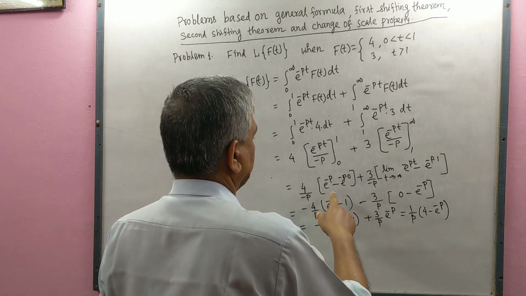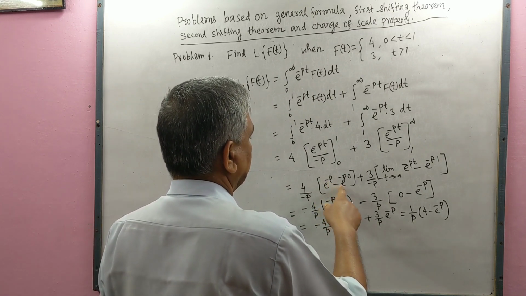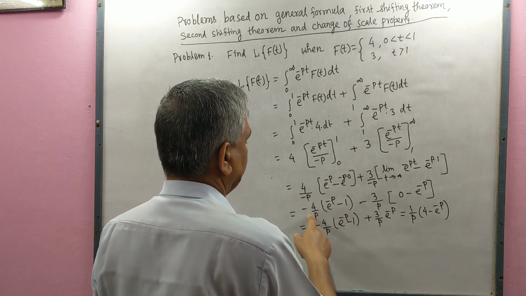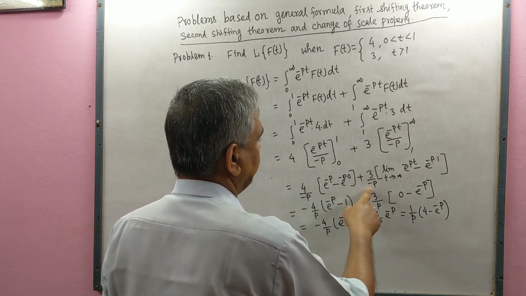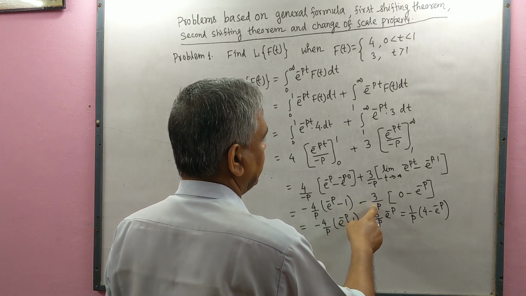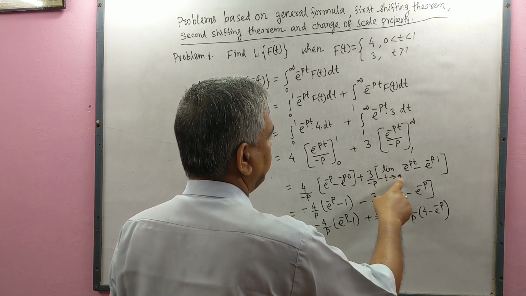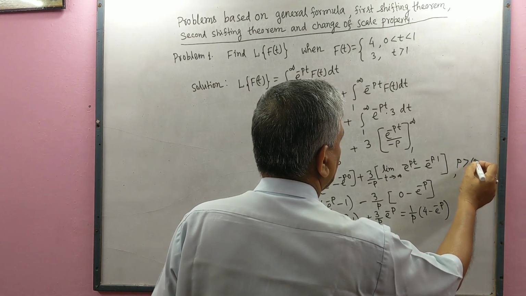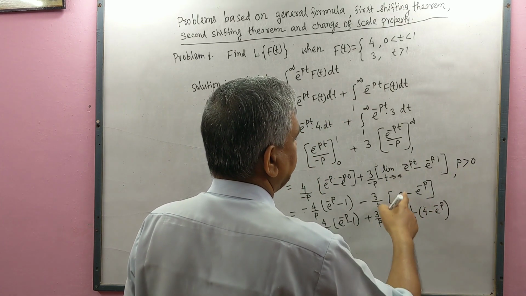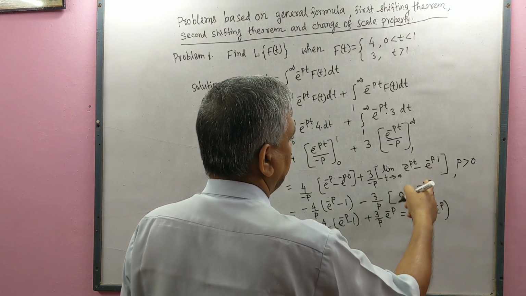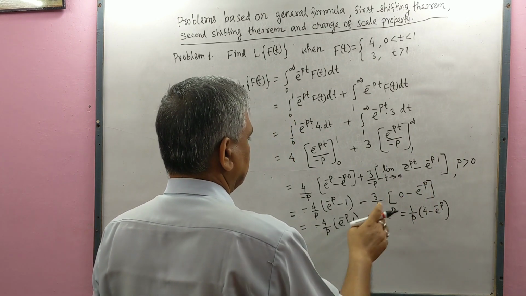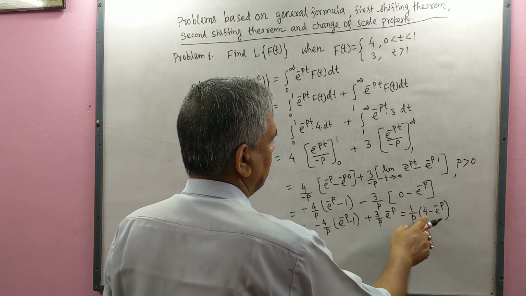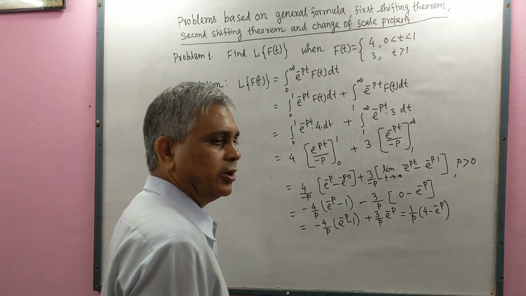So we get e to the power minus p here, e to the power 0 here, e to the power 0 means 1, outside 4 minus 4 by p, here 3 by minus p, is minus 3 by p. When t tends to infinity and p greater than 0, then the value of e to the power minus pt equals 0, and here e to the power minus p. So by calculating we get 1 by p (4 minus e to the power minus p).